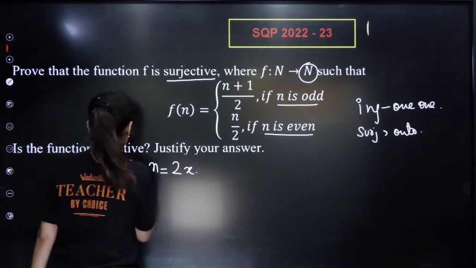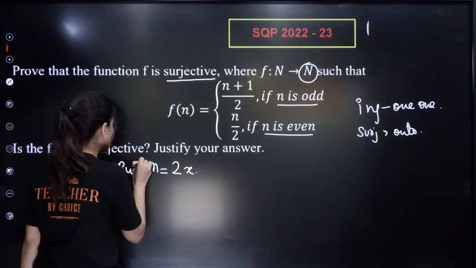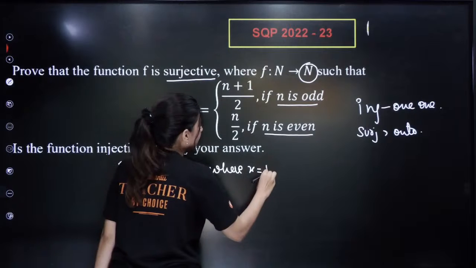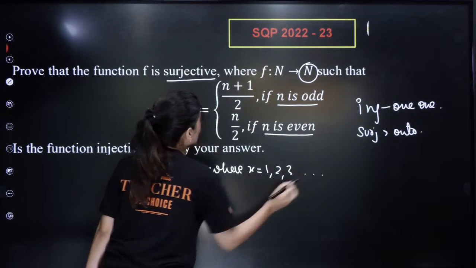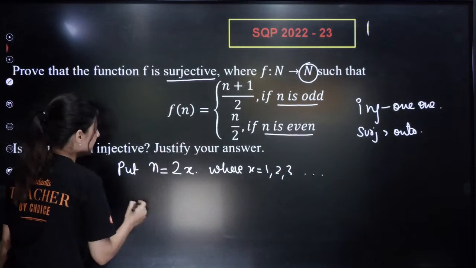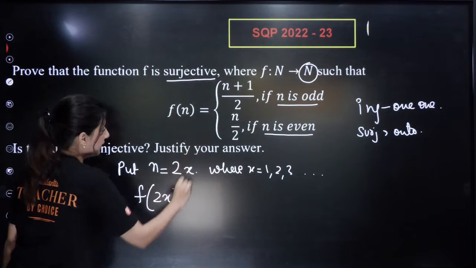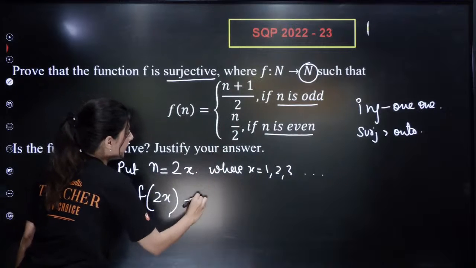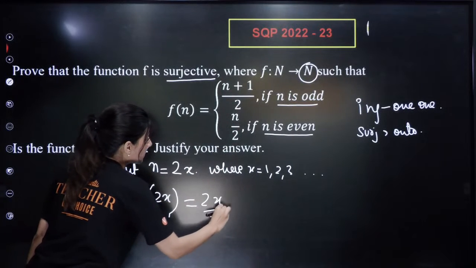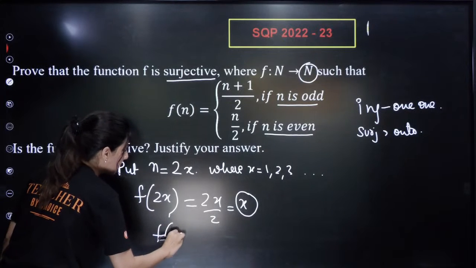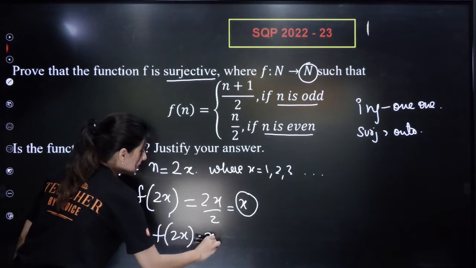So put n equal to 2x where x is 1, 2, 3 and so on. Then f(2x) will give you 2x by 2, so this is coming out as x. So f(2x) is nothing but x.